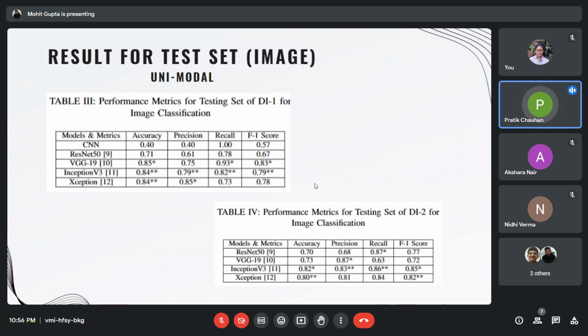Apart from that, if I come to the F1 score, the Inception F1 score was the best, which is 0.85, and the second best model was Xception at 0.82.